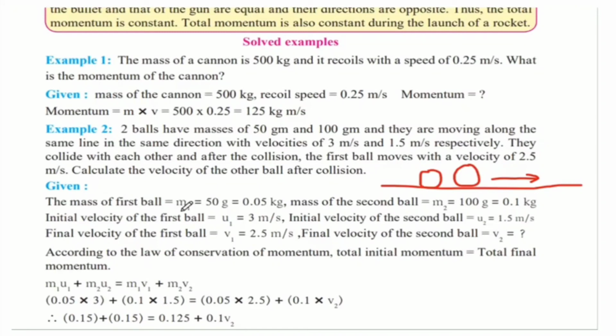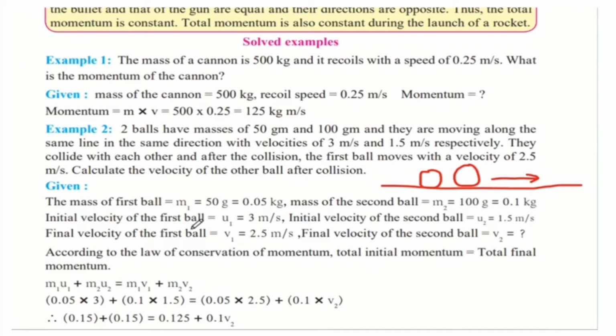The mass of the first ball, m1, is 50 grams, which is 0.05 kg. If we want it in the SI system, we have to convert all the values into SI units. So grams should be converted to kgs. Therefore, we have converted 50 grams into 0.05 kg. Mass of the second ball, m2, is 100 grams, that is 0.1 kg.